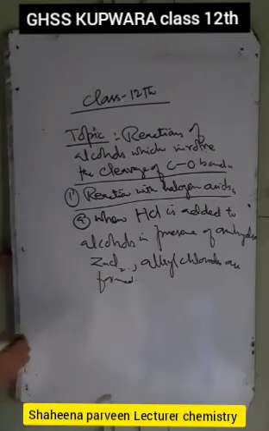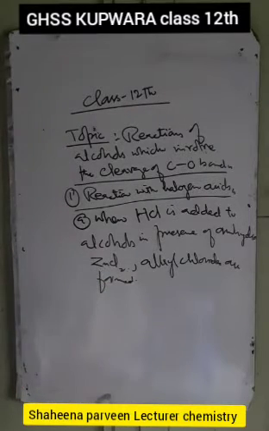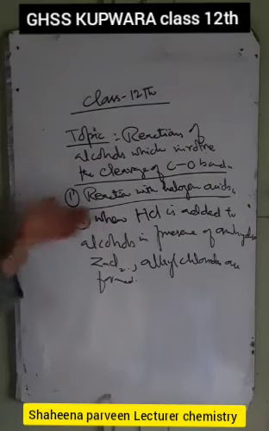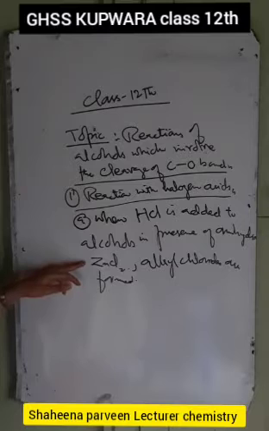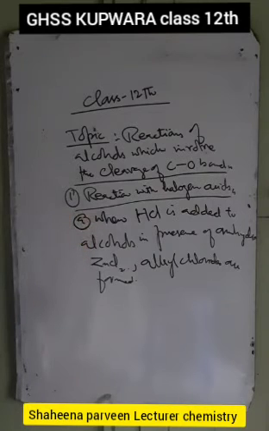Alcohols are of the following three types: primary alcohols, secondary alcohols, and tertiary alcohols. If we take primary or secondary alcohols and add hydrogen chloride to them in presence of ZnCl2, alkyl chlorides are formed, and this method is called the Groove's method.